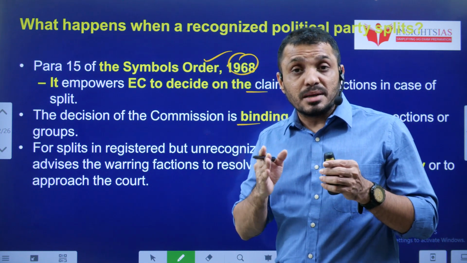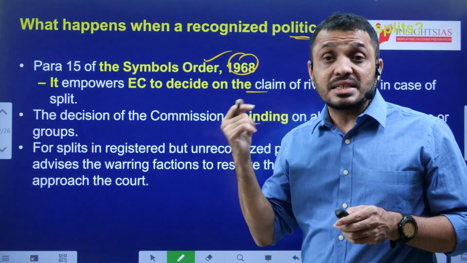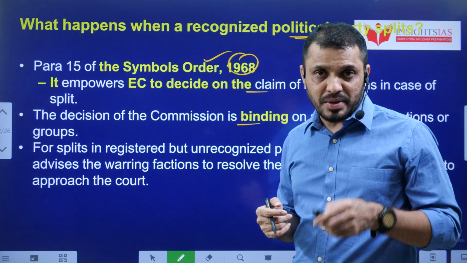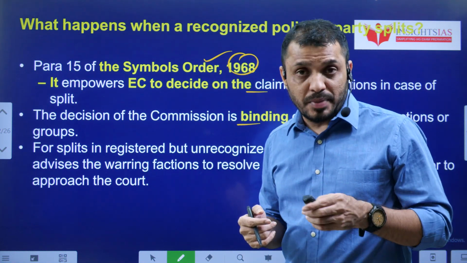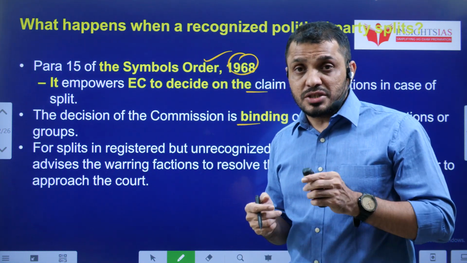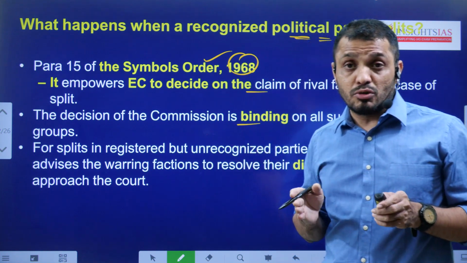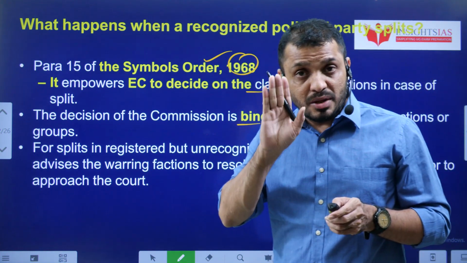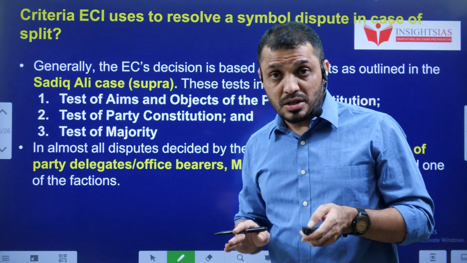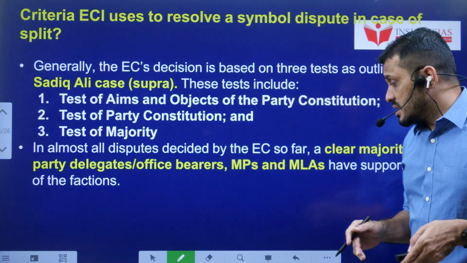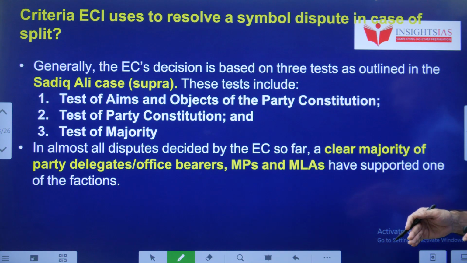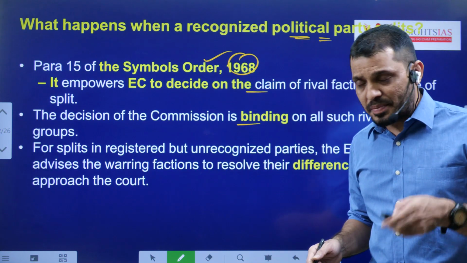If the office bearer support is inconclusive, then they will take the support of the MLAs and MPs, that is, the legislative party. If the legislative party support is also inconclusive, then the original symbol will be kept in reserve, and the 2 factions can choose their own separate symbols.